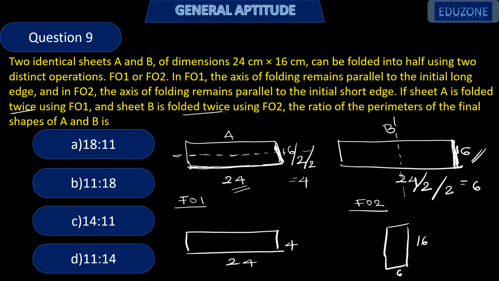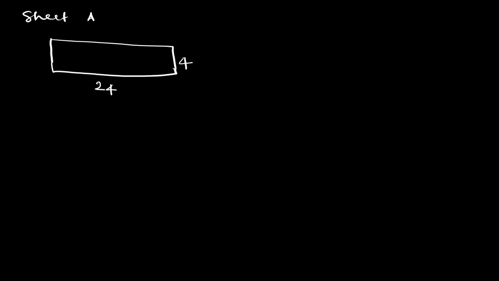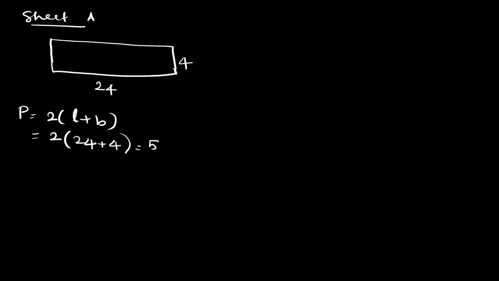Now what is to be found? We have to find the perimeter and take the ratio of the perimeters. So this is the first sheet, sheet A, that is 24 by 4. Now what would be the perimeter? Perimeter is 2 into length plus breadth, which is equal to 2 into 24 plus 4, that is 28 into 2, that is 56.